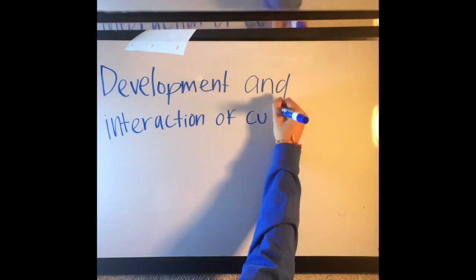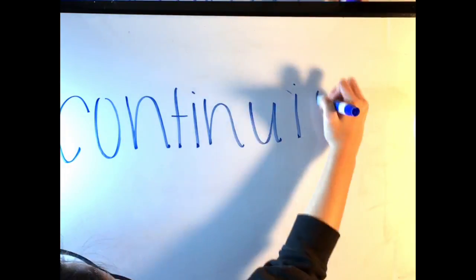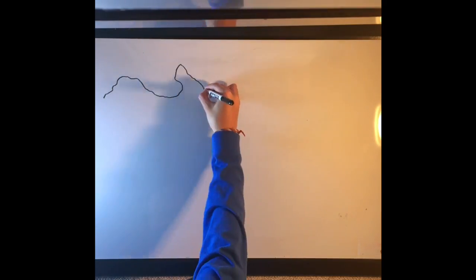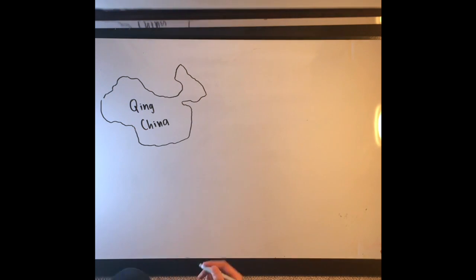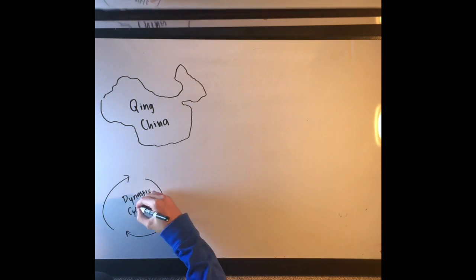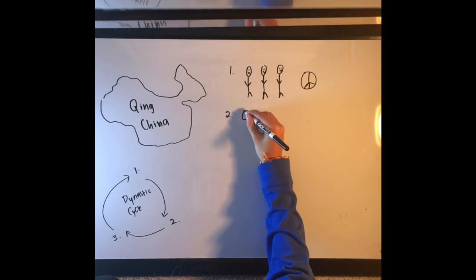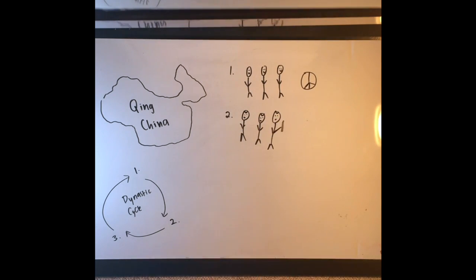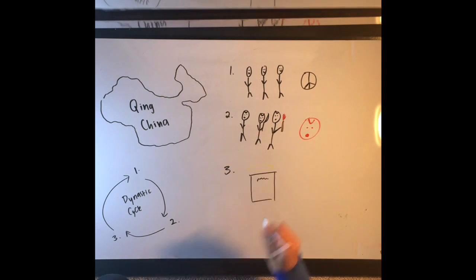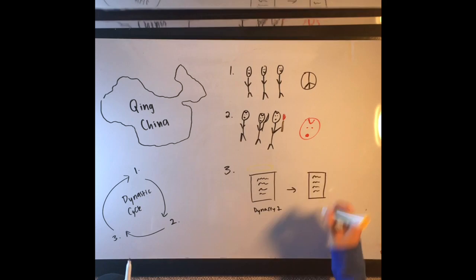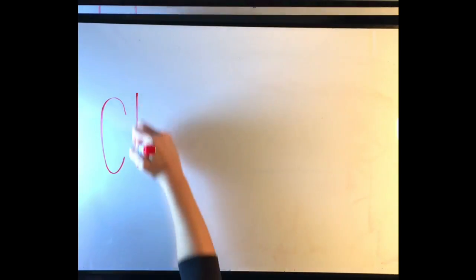Development and interaction of cultures. Governments used belief systems and philosophies to maintain ideological unity. One example is the dynastic cycle. Before using force, the Qing dynasty quelled peasant revolts on moral grounds by arguing that the government still held the mandate. Seeking to unify their subjects around the moral approval of the empire, Qing China used this belief system to legitimize political authority.